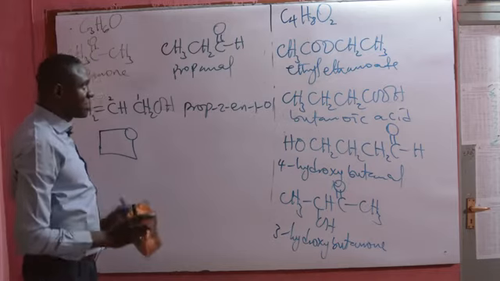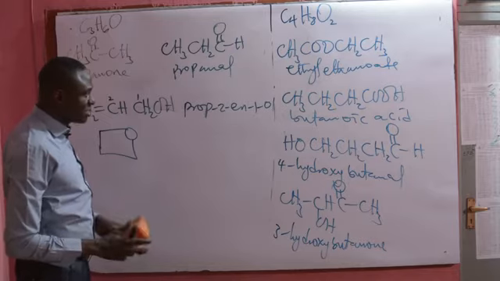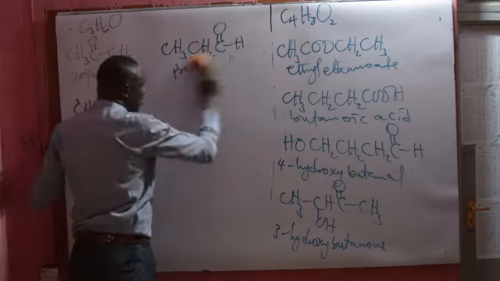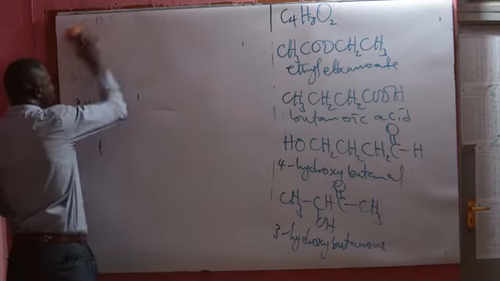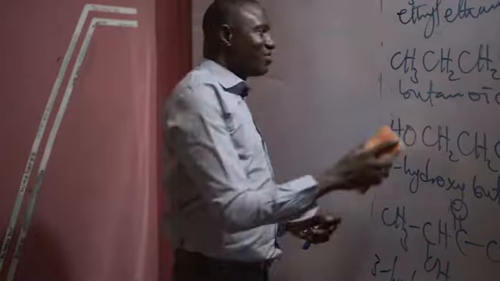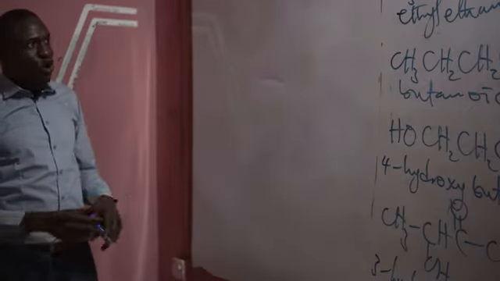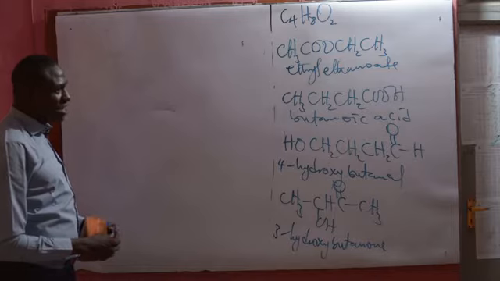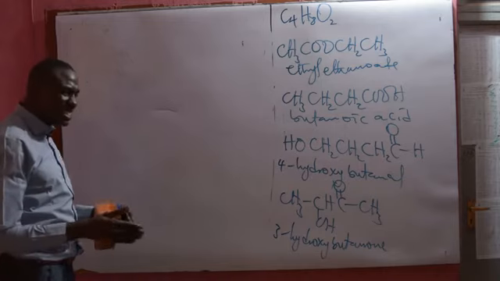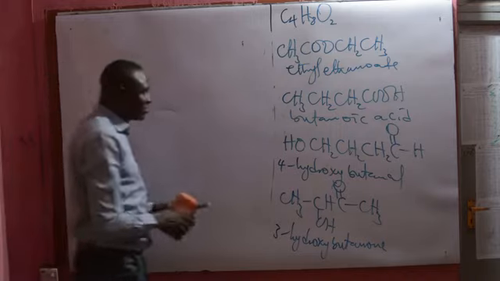Then we have the same molecular formula, the same number of carbon atoms, hydrogen atoms and oxygen atoms, but different functional groups. That is what classifies them as functional isomers. Now, the next are the metamers. We refer to this as metamerism. Metamerism is a phenomenon whereby two or more organic molecules have the same molecular formula and functional group, but a different number of carbon atoms on the alkyl groups attached on either side of the functional group.